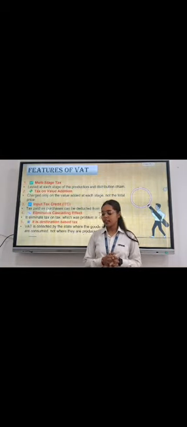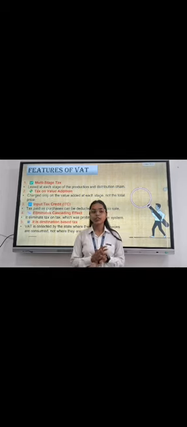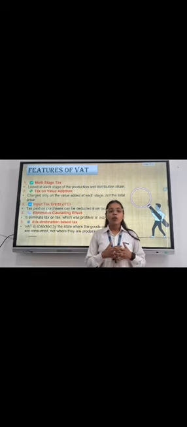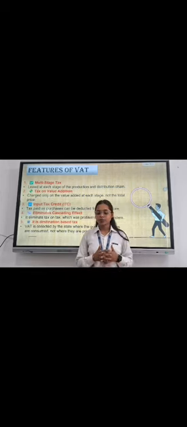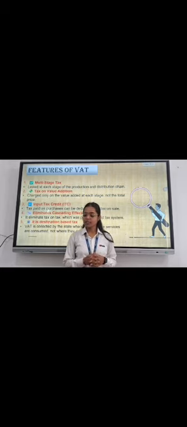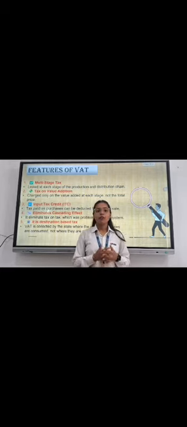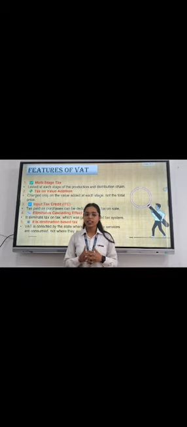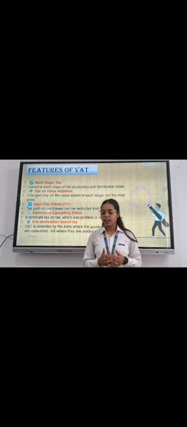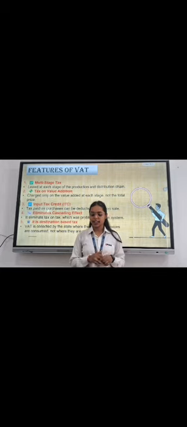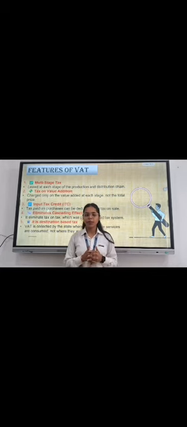Features of VAT. There are 5 features of VAT. First one is multi-stage VAT. VAT is levied at each stage of supply chain management. The second one is tax on value added. VAT is charged only on the value added at each stage, not the total price. The third one is input tax credit. Tax paid on purchase can be deducted from the tax on sale.